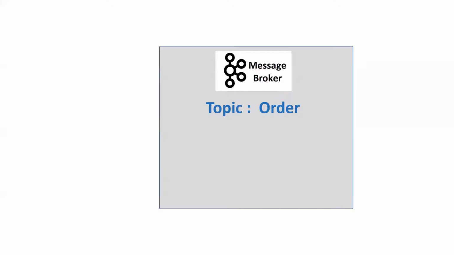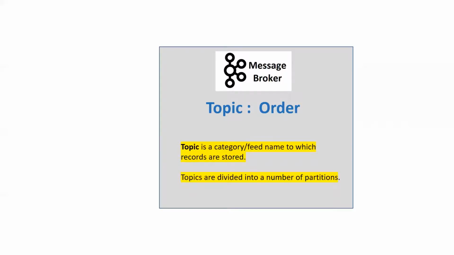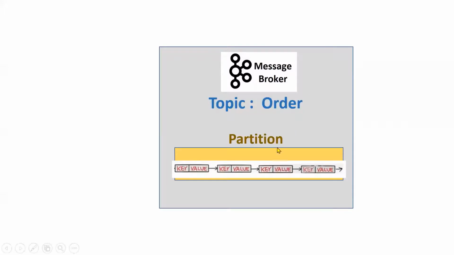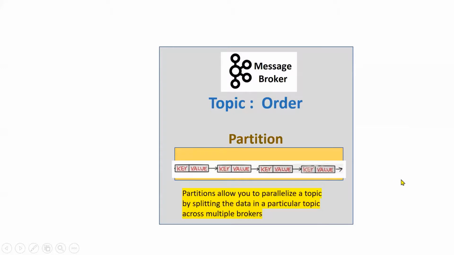A topic is a category or feed name to which records are stored. Topics are divided into a number of partitions. If you observe here, the topic has partitions where the records are stored like this. So what are these records? These records are part of a stream.